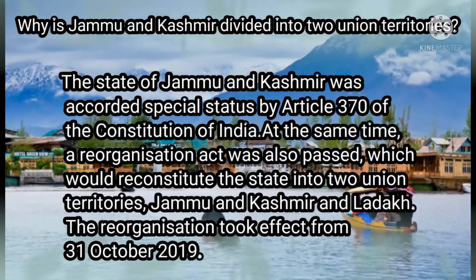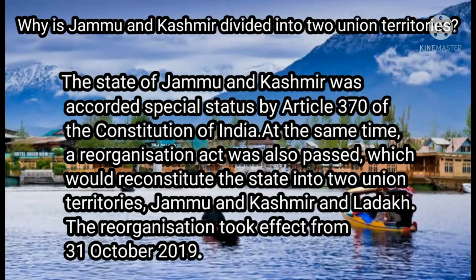Why is Jammu and Kashmir divided into two union territories? Answer is, the state of Jammu and Kashmir was accorded special status by Article 370 of the Constitution of India. At the same time, a Reorganization Act was also passed, which would reconstitute the state into two union territories, Jammu and Kashmir and Ladakh. The reorganization took effect from 31st October 2019.